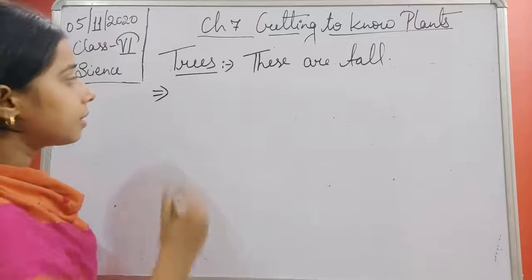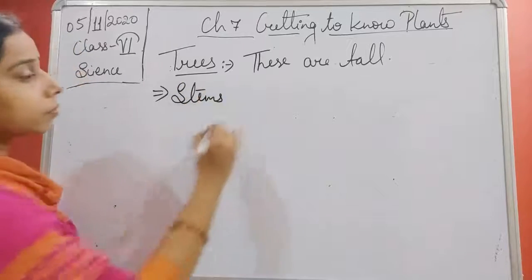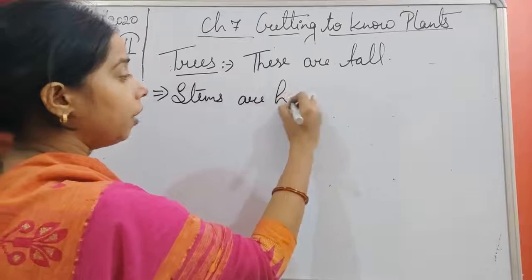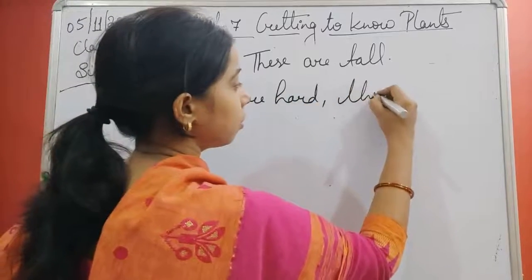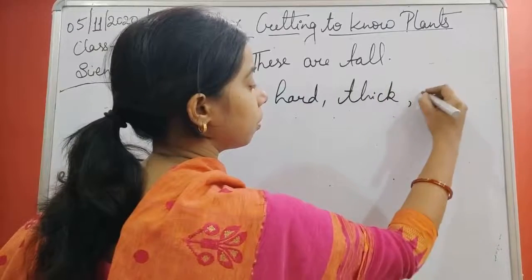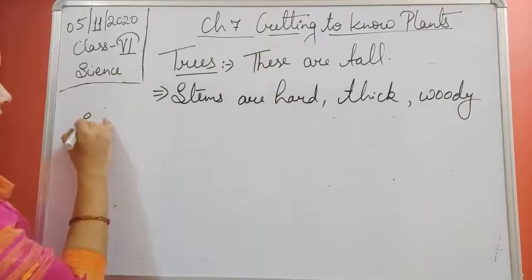So we can say stems are hard, thick, woody stems.